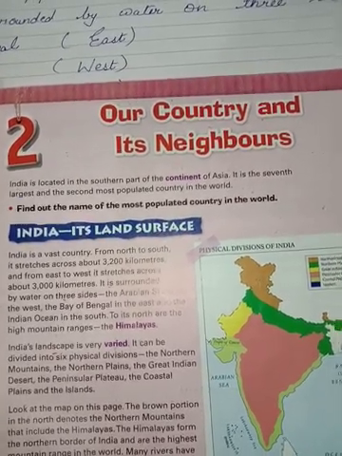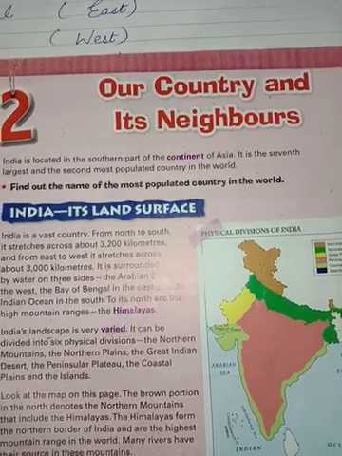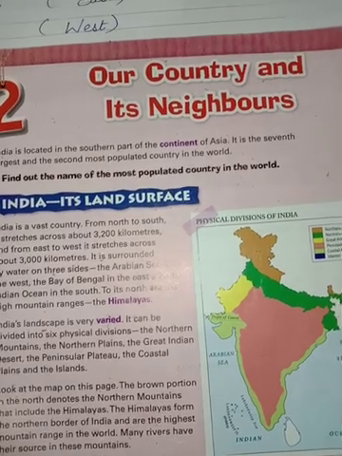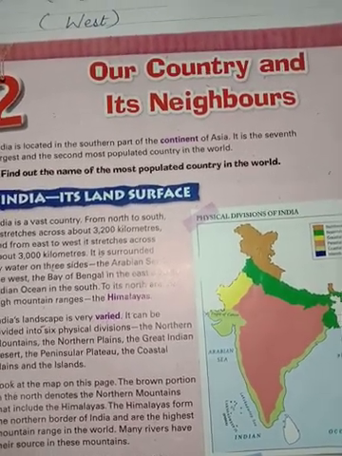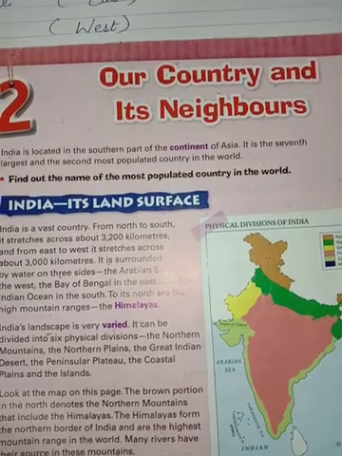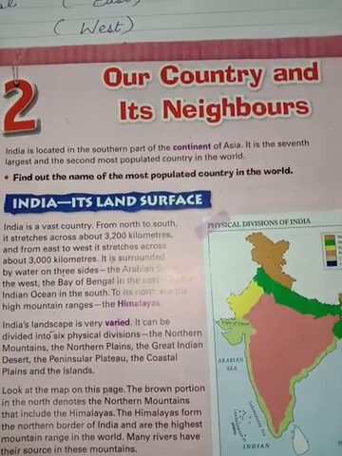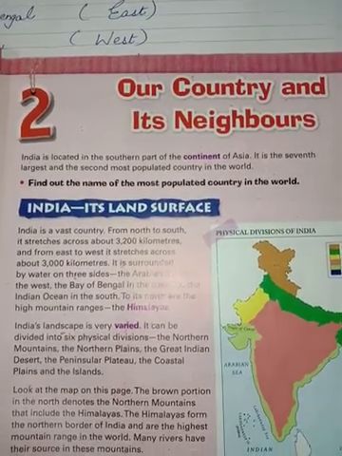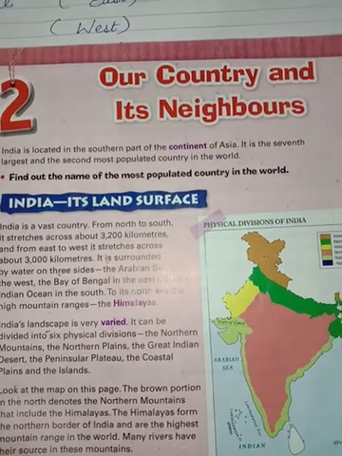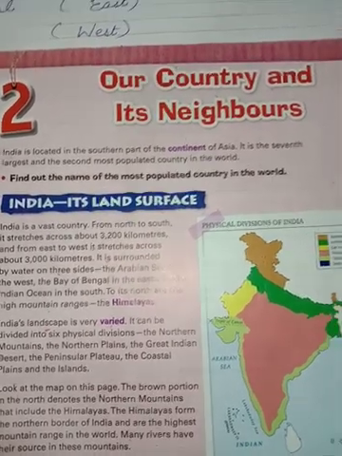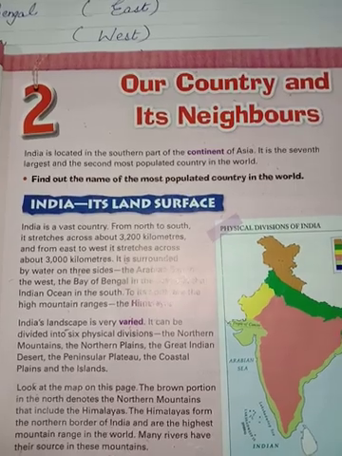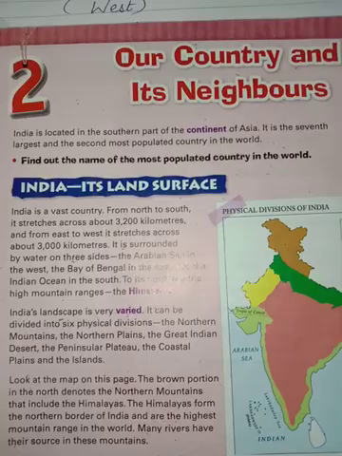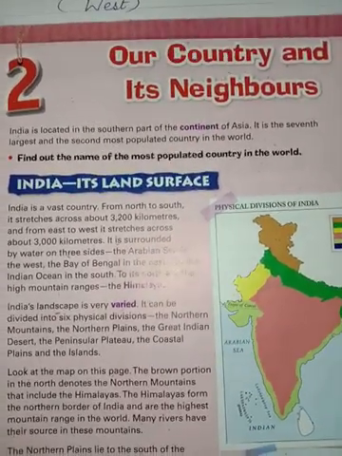As I said earlier, India is the second most populated country, as a great number of people reside in our country. Area-wise, it comes in seventh place. I hope this much is clear to you all.